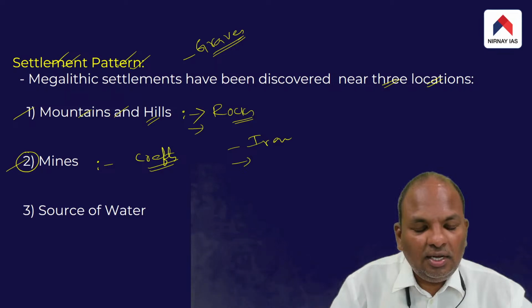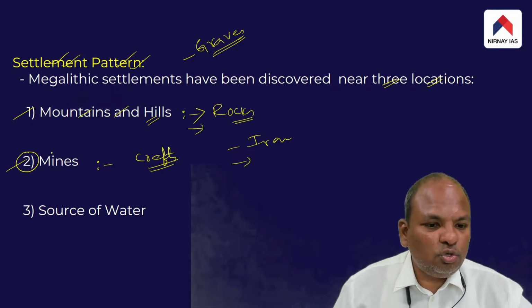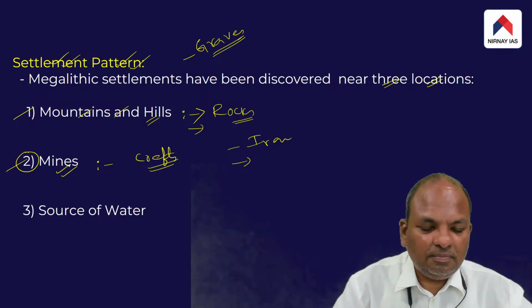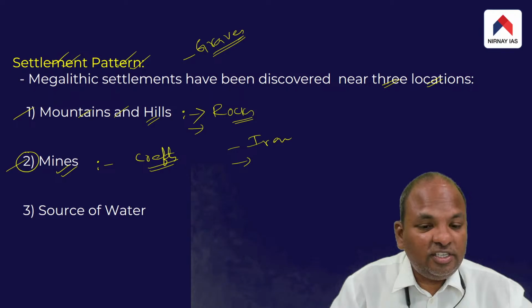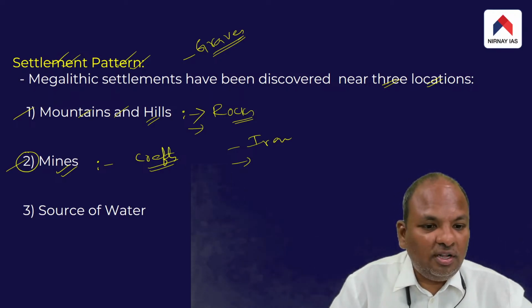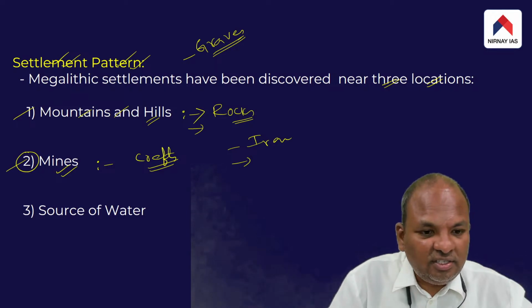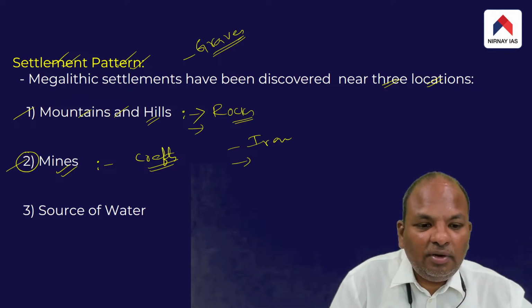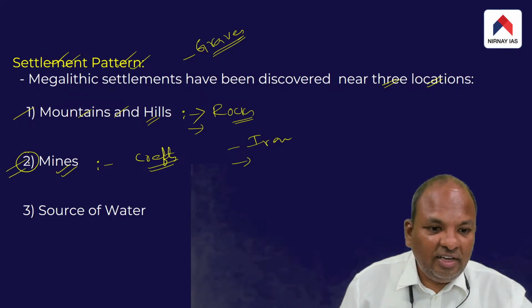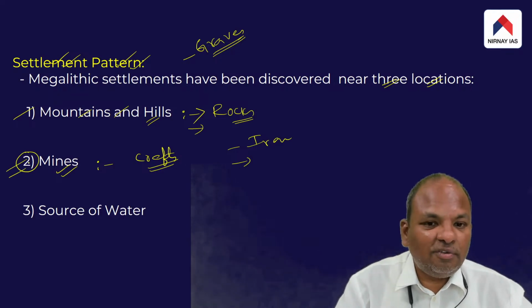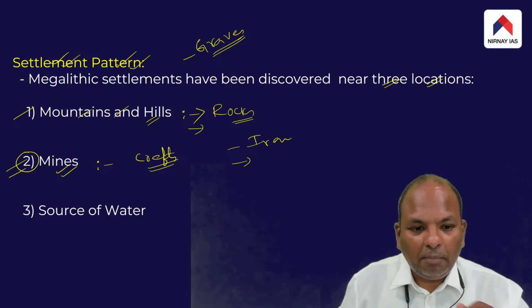So the second region where the megalithic graves have been discovered in large numbers was near mines.